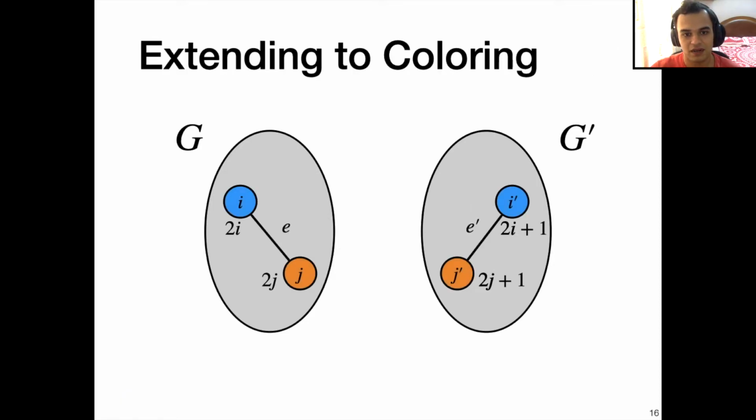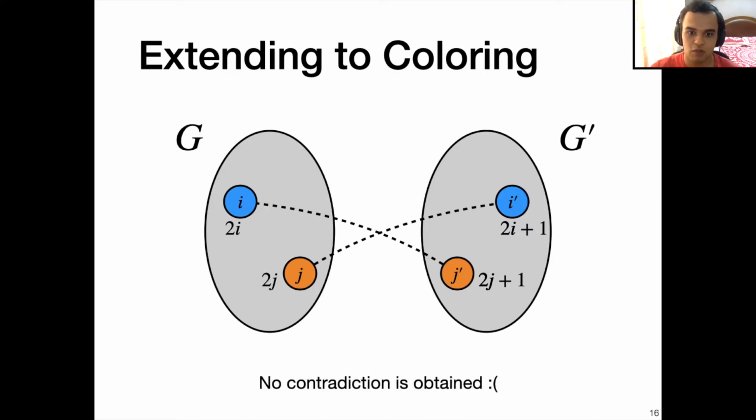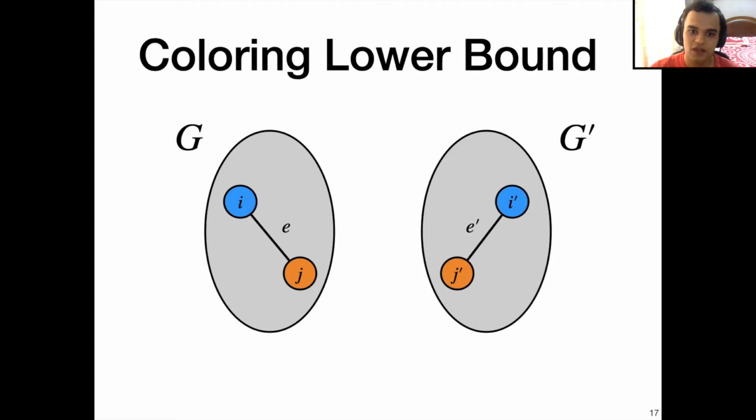When we try to extend this lower bound technique to coloring, we immediately run into a problem because in the crossed instance, the valid coloring of the original instance is still valid. In particular, we don't see any monochromatic edges. So to combat this, we need to consider the following crossing. Instead of the crossed edges, we put these parallel edges. And now we see that we immediately get monochromatic edges, but the initial information of the nodes might be different.